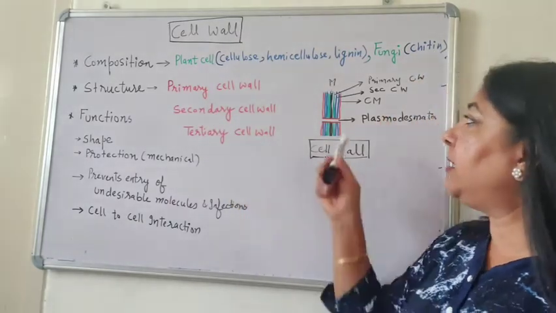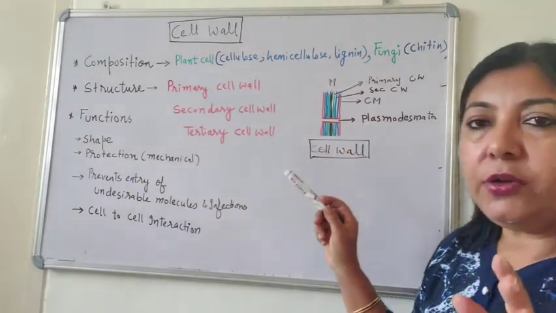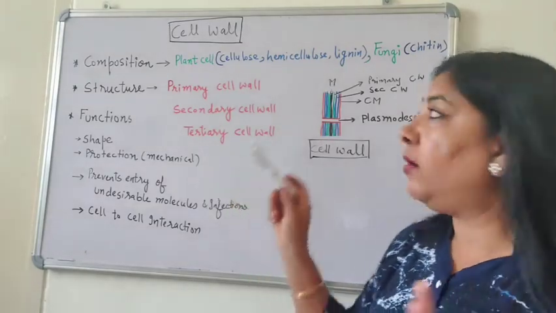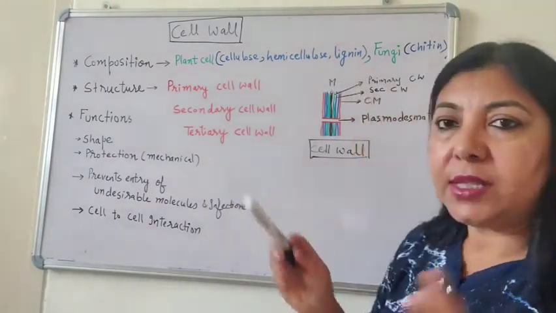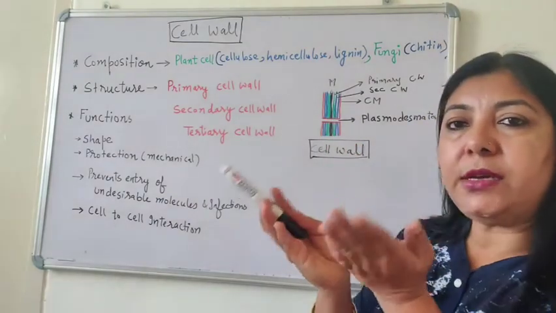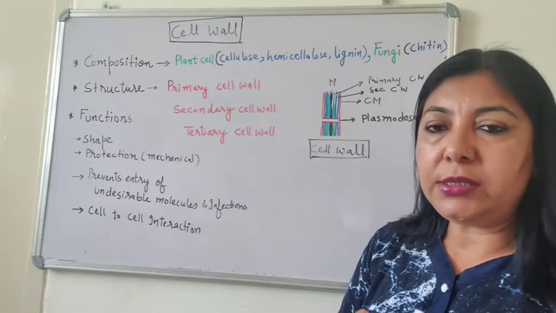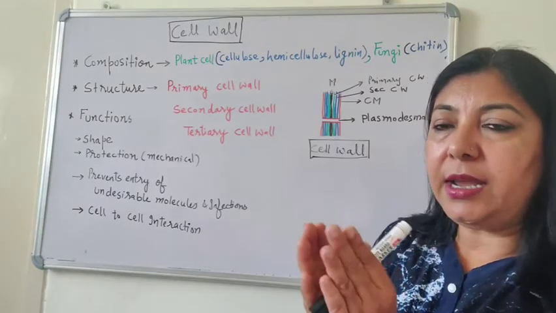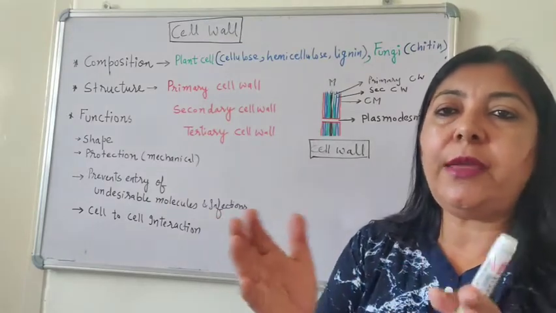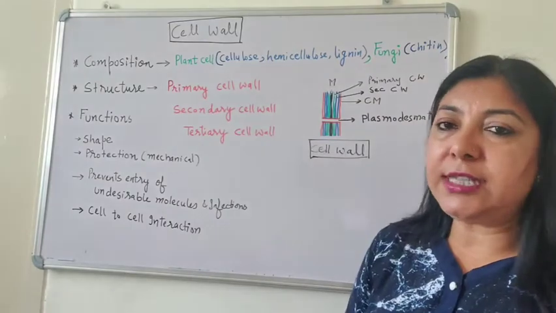If you see this diagram, here again I told you I have used three colors. One is black for middle lamella M, the cementing layer, and green will be present on both the sides of the middle lamella, because middle lamella is a cementing layer which cements two primary cell walls of neighboring cells. Then red color denotes the cell membrane.